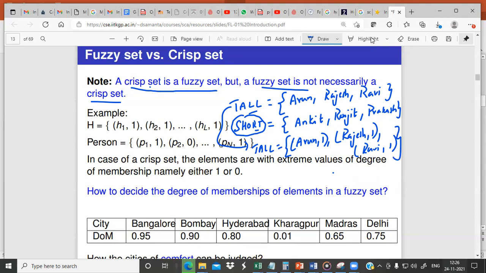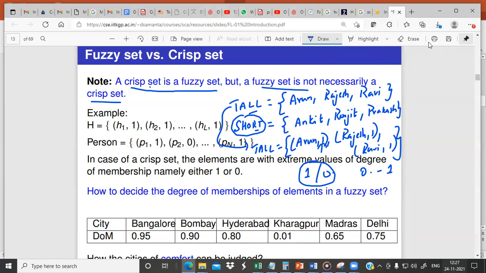So we can assume that a crisp set also takes a membership value, but its membership value will be either 1 or 0. That's it. Whereas in a fuzzy set, the membership value ranges from 0 to 1. So a crisp set also takes a membership value, but it will always be 1 or 0. Similarly, for short also I can represent it like this: Ankit comma 1, and so on.